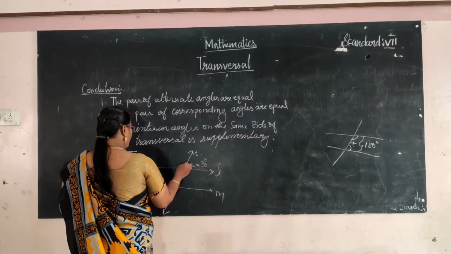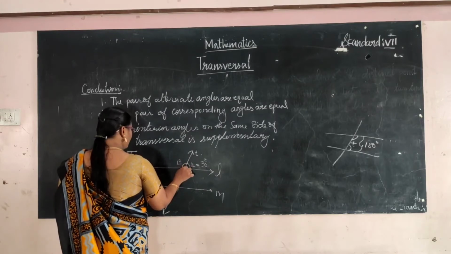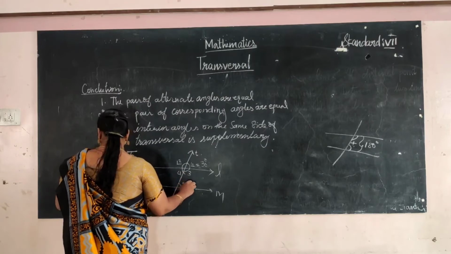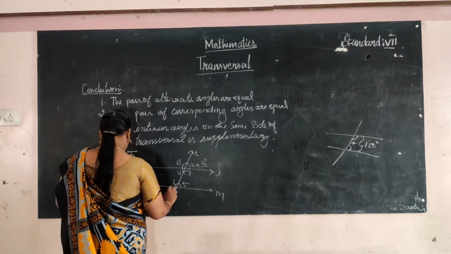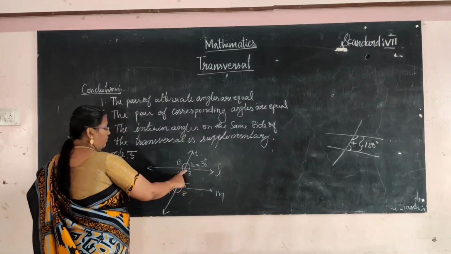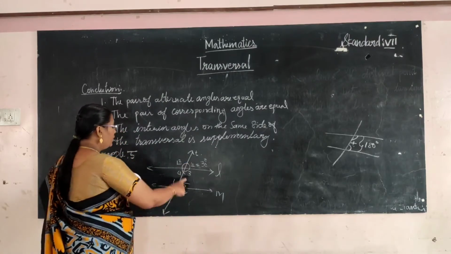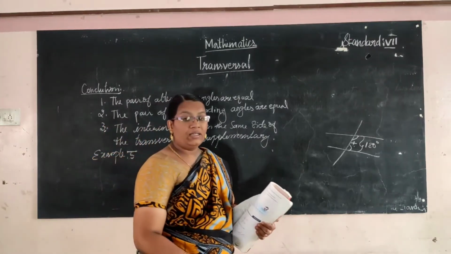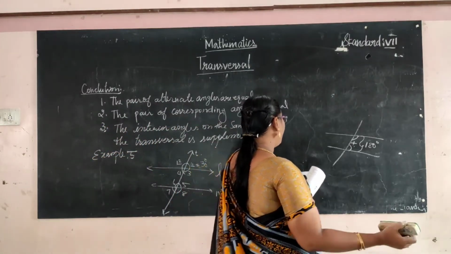Angle 1, angle 2, angle 3, 4, 5, 6, 7, 8, these are all given. One value is given, you have to find out 2, 3, 4, 5.